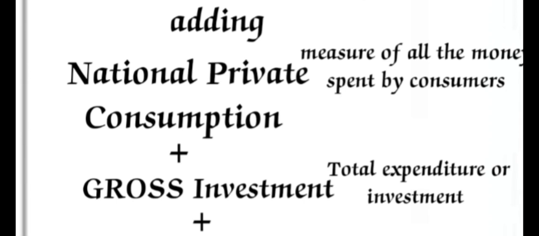A nation's private consumption means the total money spent by the consumers, the people who are consuming products. Consumption means taking or using. So it is a measure of all the money spent by consumers, nothing but people, for buying goods and services.